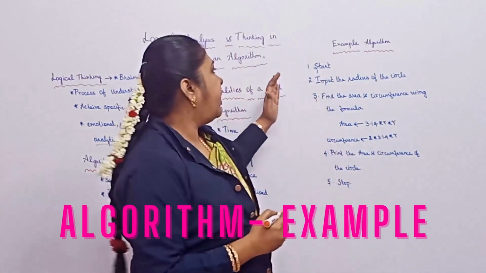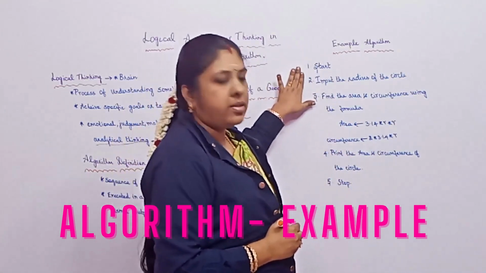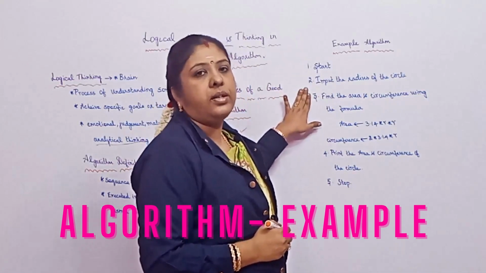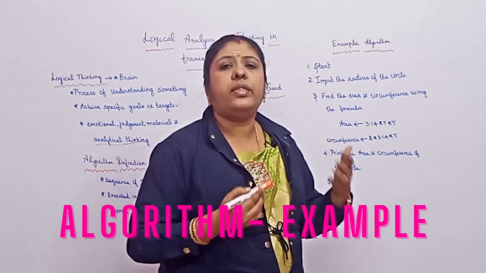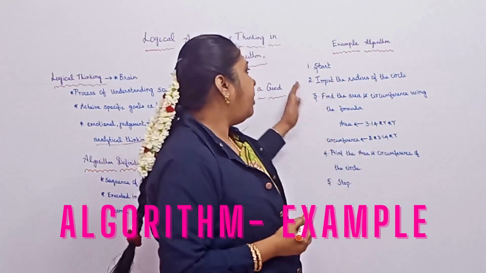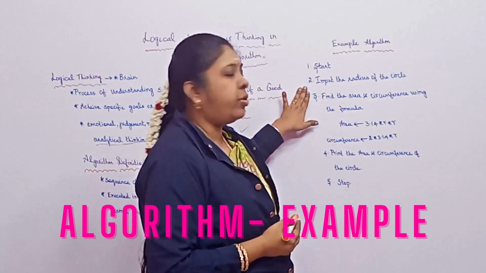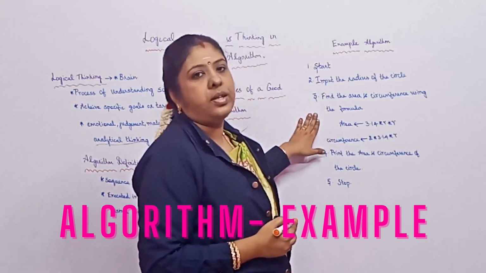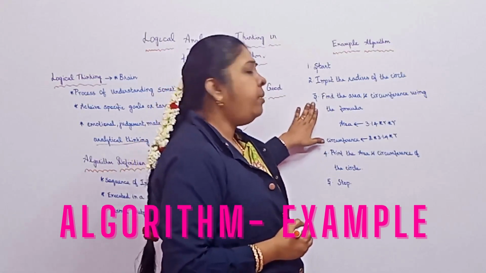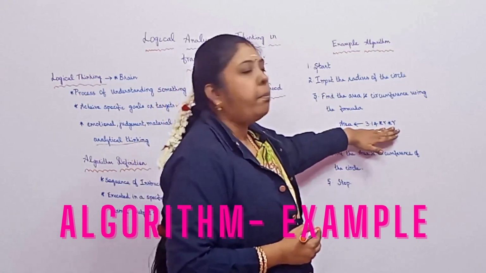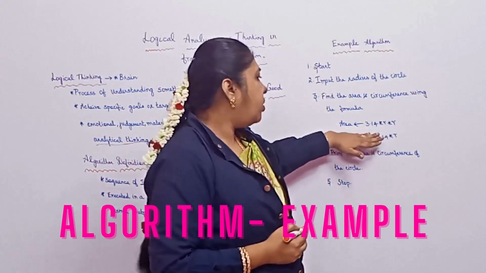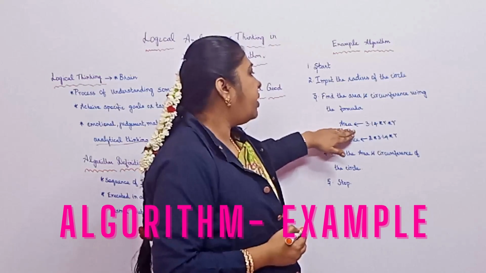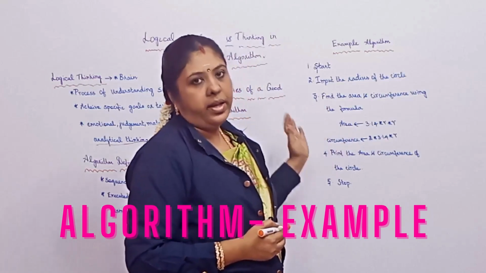Now moving on to the example. The first point is start, and then next input the radius of the circle. It can be of any value, 10, 20, 30 or whatever value you give as input. And then next find the area and circumference of the circle. The formula for finding the area is pi r square. So 3.14 into r into r, and the final result is stored in the variable named area.